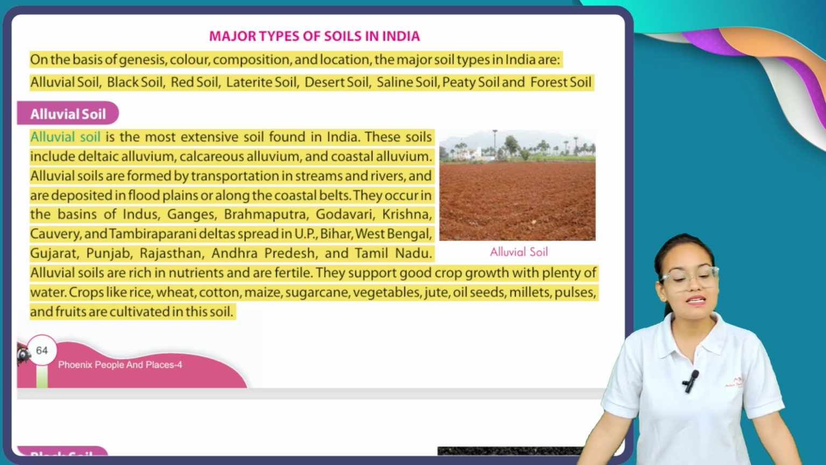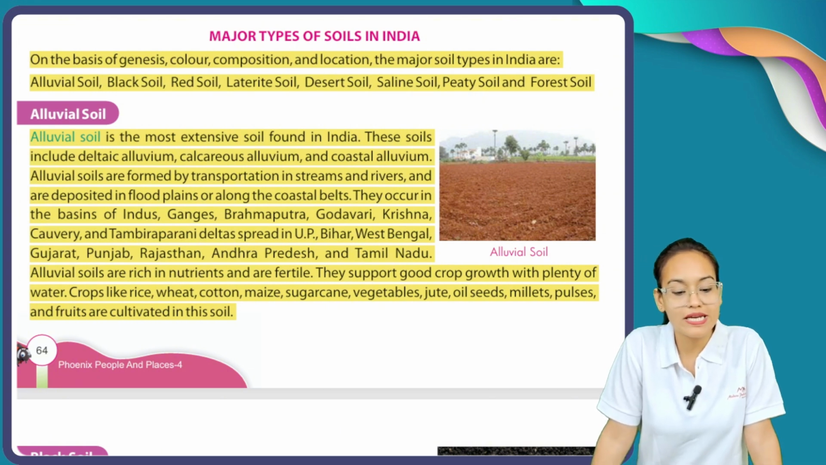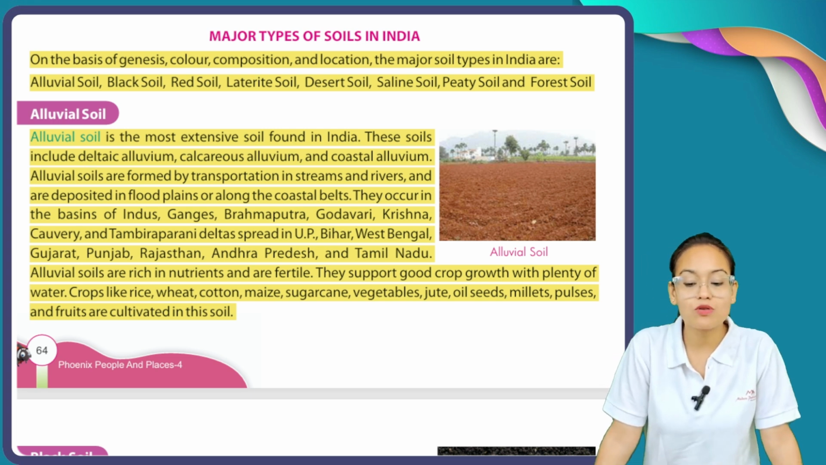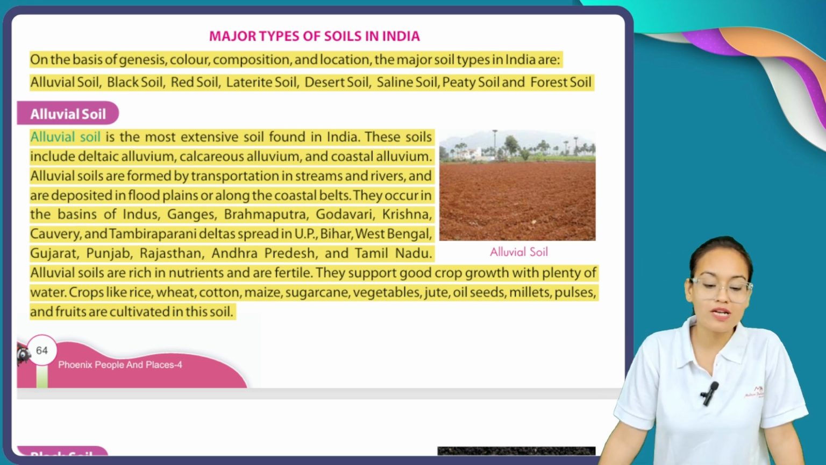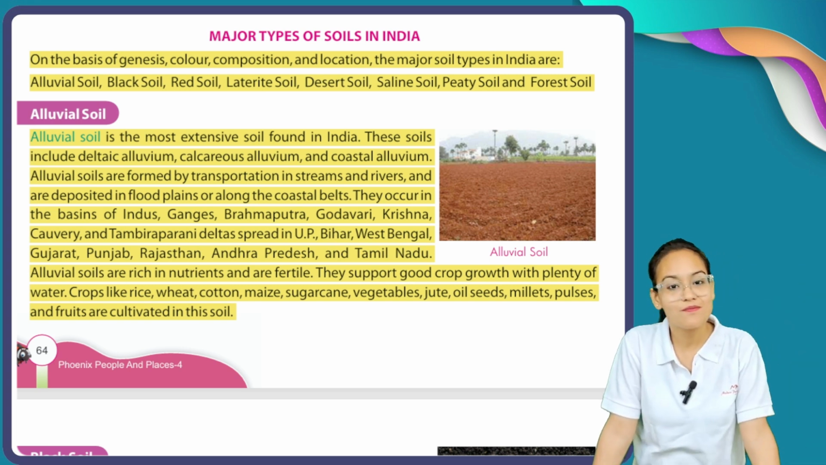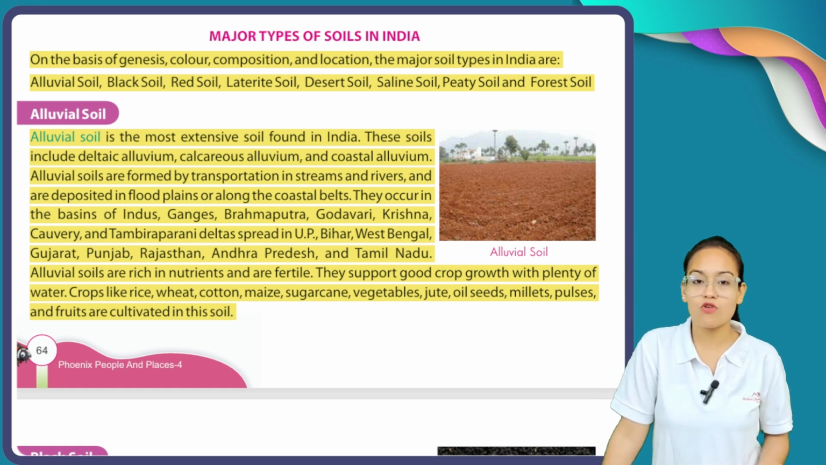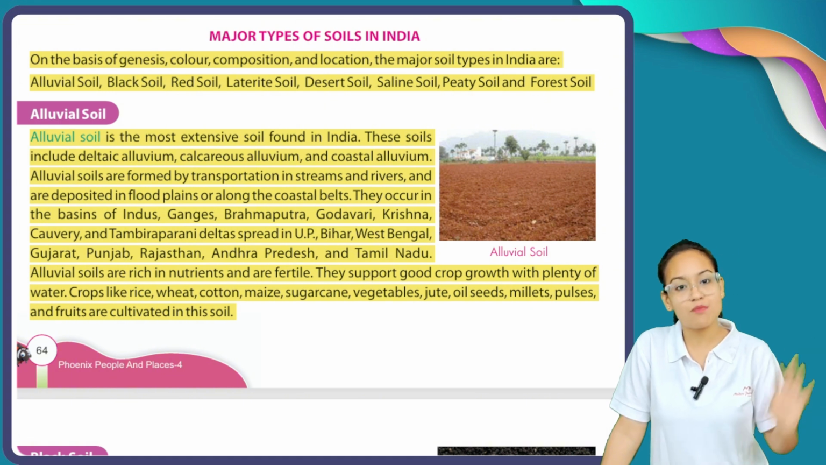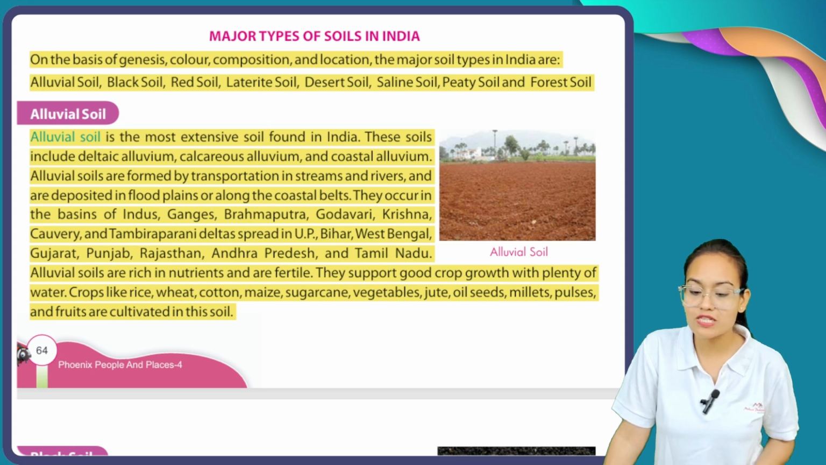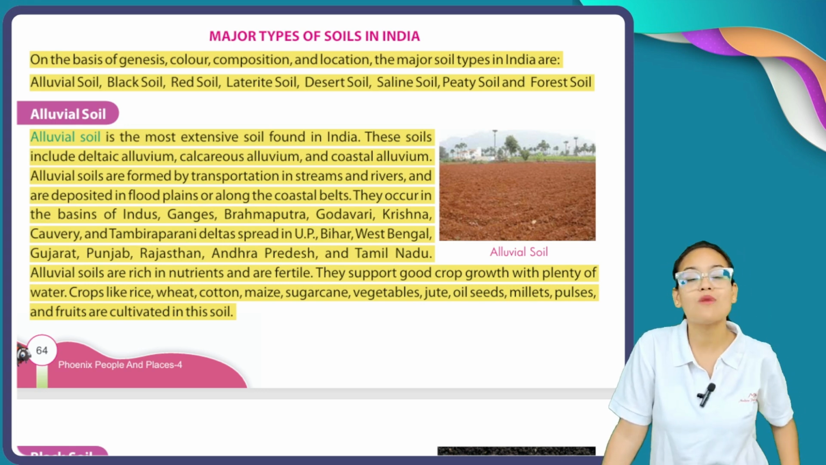Okay, alluvial soil is the most extensive soil found in India. These soils include deltic alluvium, calcareous alluvium, and coastal alluvium. Deltic alluvium means when rivers form a delta, they give us alluvial soil. Calcareous alluvium means when fossils are deposited, they also form a layer of soil called alluvial soil. And coastal alluvium means the areas of coastal plains also form alluvial soil.